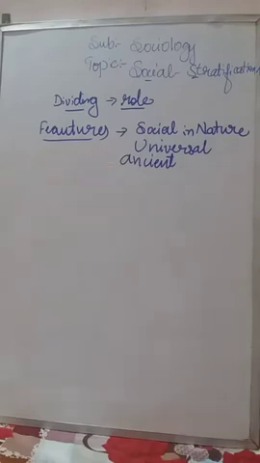So let us recall once again, what are the features of social stratification? The first thing is it is social in nature, and the second is it is universal. The third is it is ancient, and the fourth is it exists in different ways based on area, caste, income, color, education, occupation, etc. Those are all the features of social stratification.